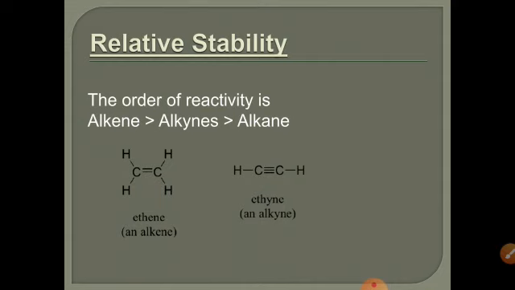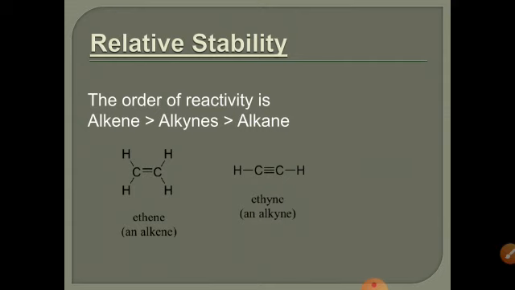If we compare alkene and alkynes, in alkene one sigma bond and one pi bond are present. You have already studied that the pi bond acts as a nucleophile. So alkene is an electron rich species. Any electrophile can easily attack the alkene due to the presence of this pi bond.